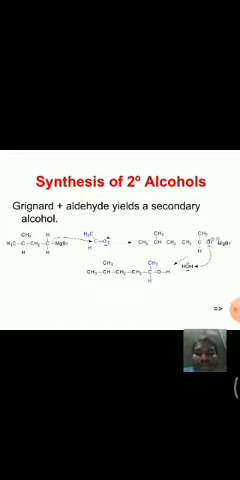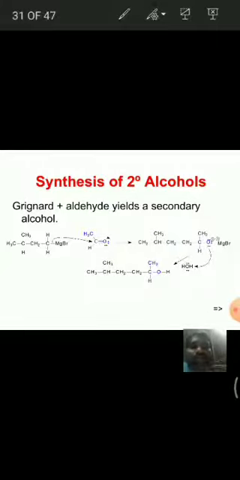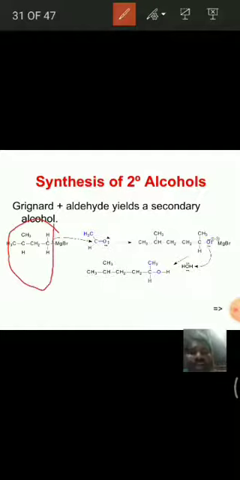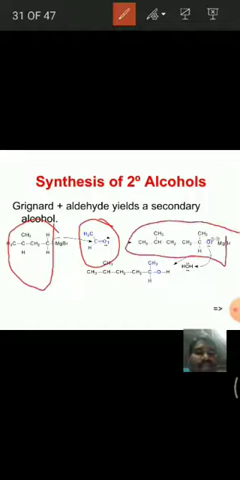See here, this is one more example, having this type of alkyl group in the Grignard reagent. When it is treated with acetaldehyde, it forms this type of alkoxide ion, and upon treating with dilute acids, we get secondary alcohols.